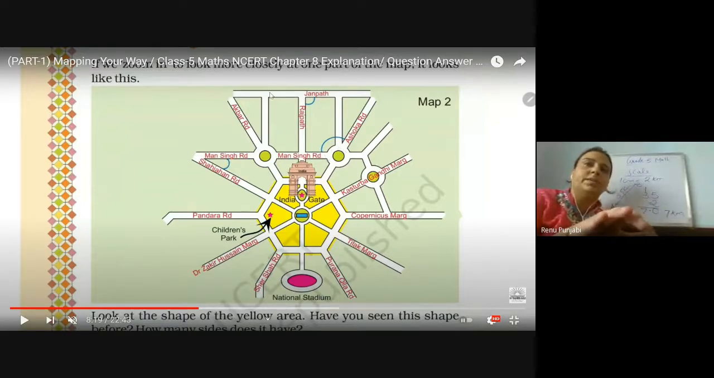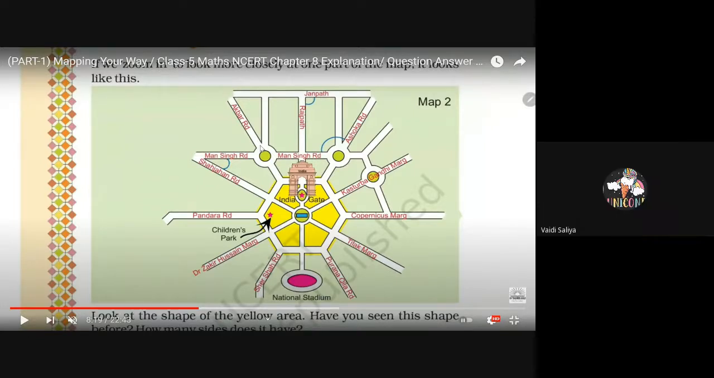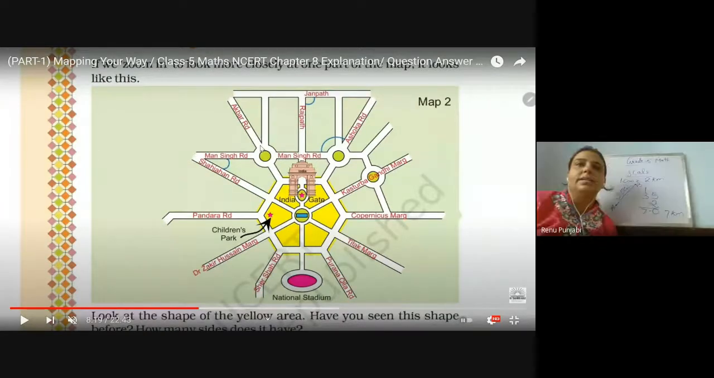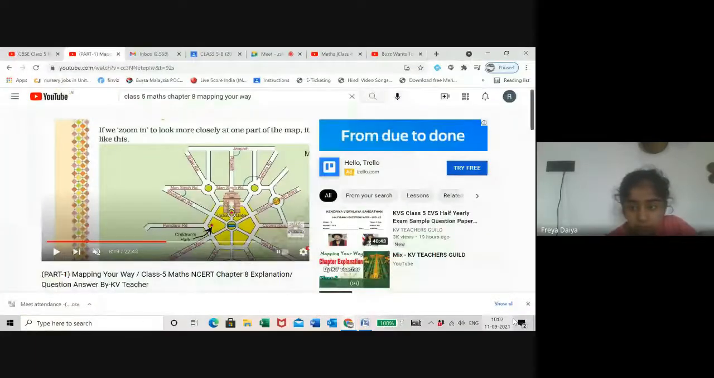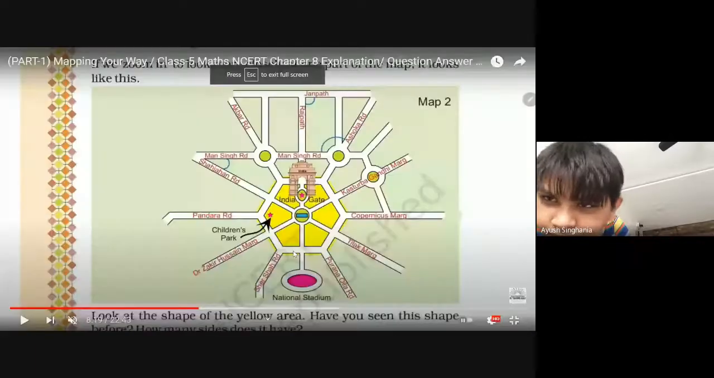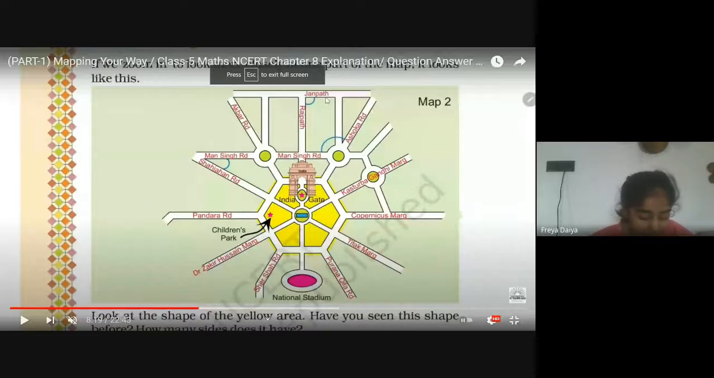अब इन तीन में से right angle किस angle में बन रहा है? Right angle is 90-degree angle. Who is the next child? Please give me the answer. Ma'am Priya. Yes, Priya. Ayush. Ma'am, Mansingh Road and Rajpath.